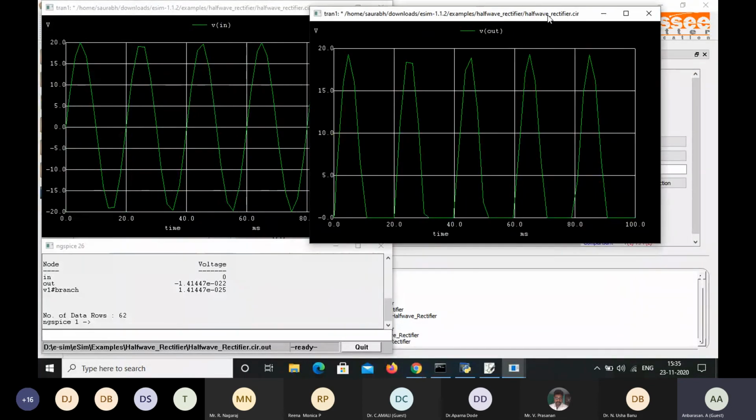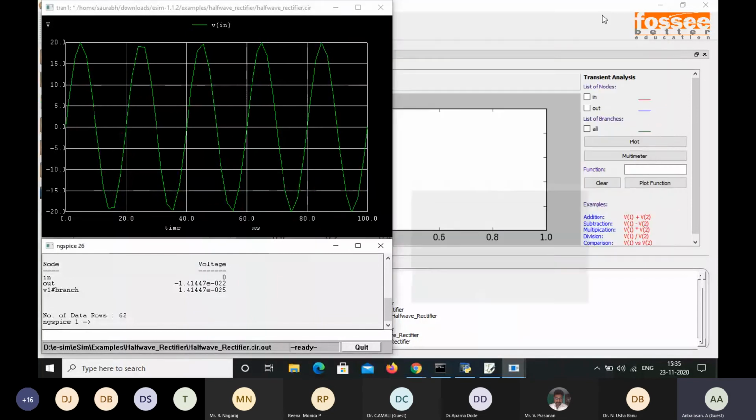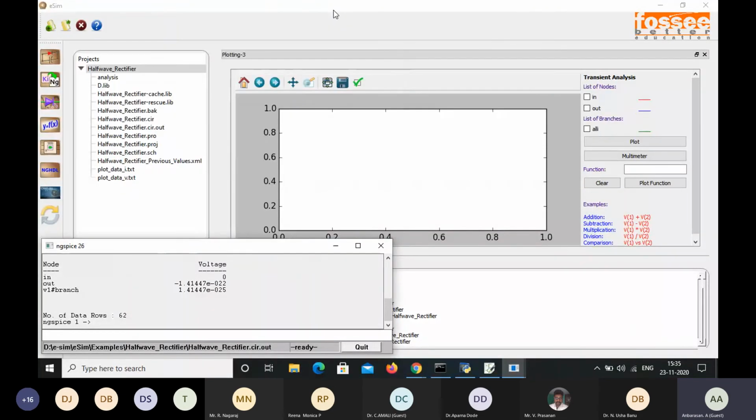So here we can see the output for the half adder rectifier. That is, only the positive cycle is rectified, the negative cycle is not rectified. So this is clearly visible in this Python plot.